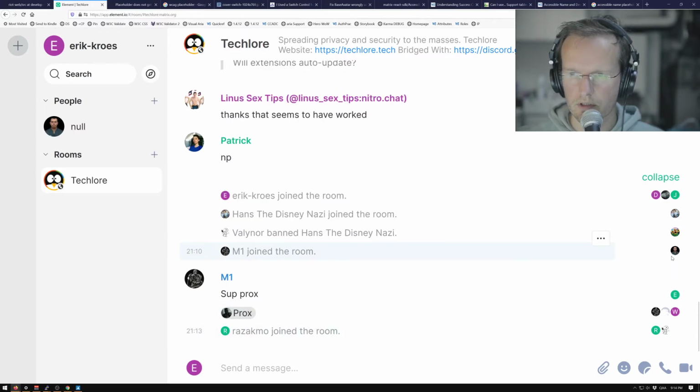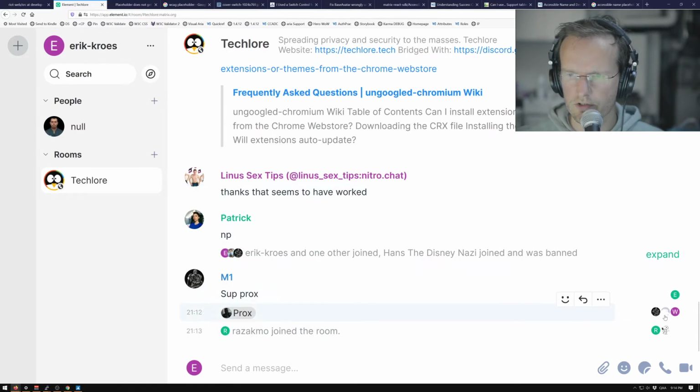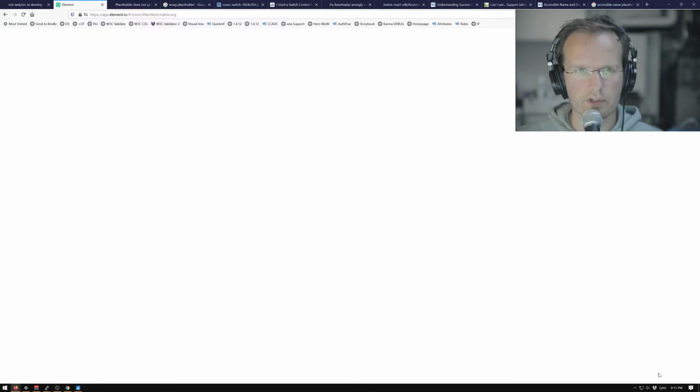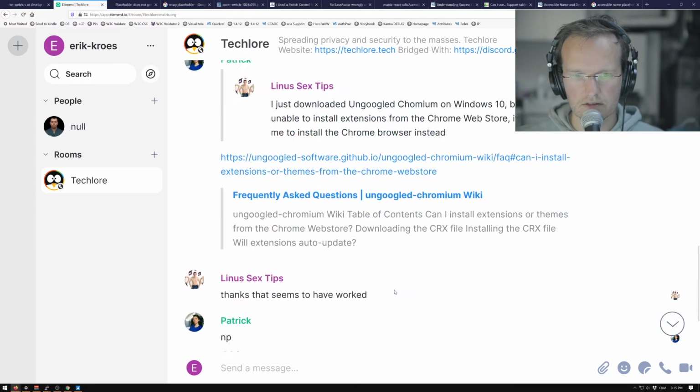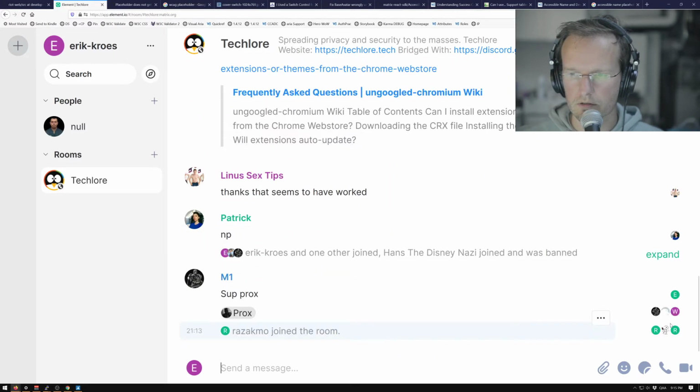And then there's this floating action button. Ooh, expand, collapse. What does it do? I'm just going to refresh once. I don't know what I just did. Now it's gone again. Oh, it has to do with scrolling.